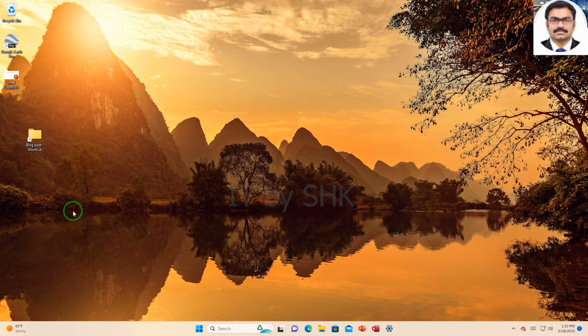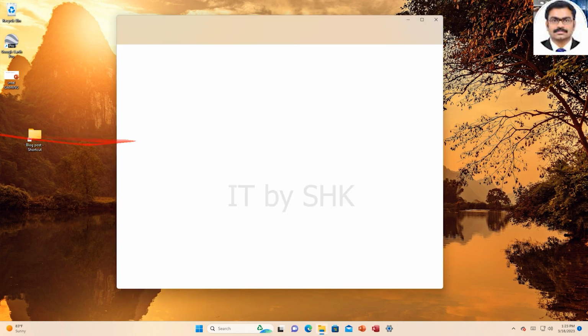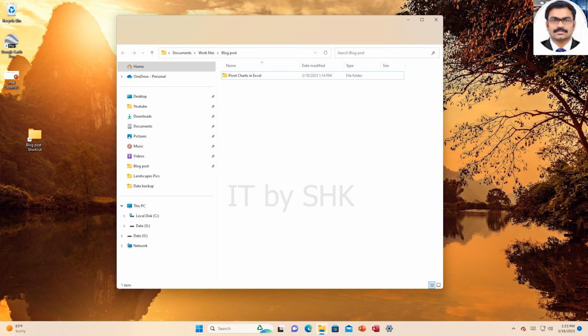And a common thing for people to do is place shortcuts on the desktop, so I can simply drag and drop this onto my desktop. And if I close File Explorer down, if I want to quickly jump back to that folder, I can simply double-click. It's going to open up File Explorer, and I'm straight into that folder.